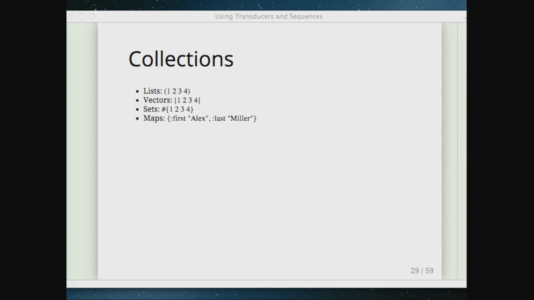Sets are equal if basically every element appears exactly in the two sets you're comparing. And then the third equality partition is sequential data. So lists and vectors are actually compared the same, and sequences. All three of those and any other sequential data are basically, do you have the same elements in the same order? And so that's how they're compared.